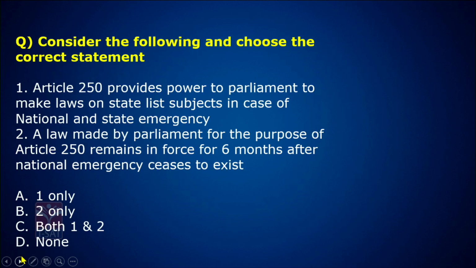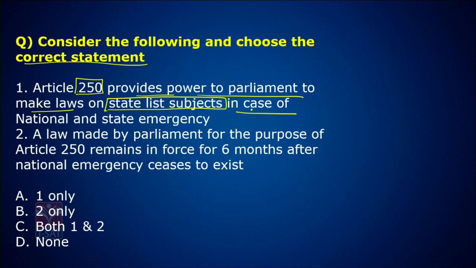Try to understand the question. Consider the following and choose the correct statement. Article 250, we have seen Article 249, now Article 250 provides power to Parliament to make laws on state subjects in case of national and state emergency.